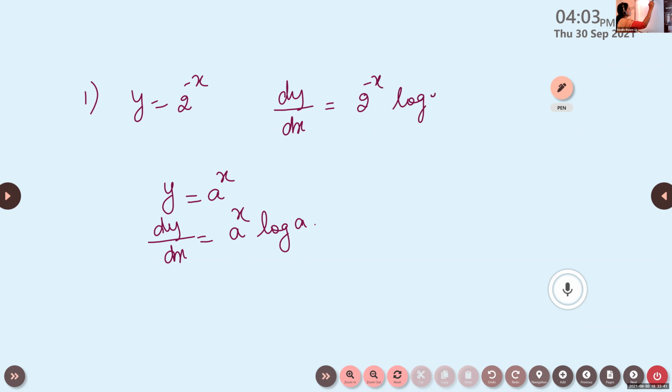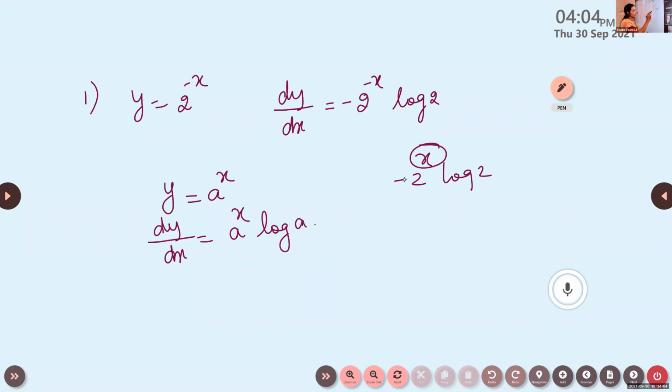With that, you can write minus also there. Why? Derivative of x is 1, but in the place of x we have minus x, so if you differentiate it, it will become minus 1. So it is minus 2 raised to x into log 2.